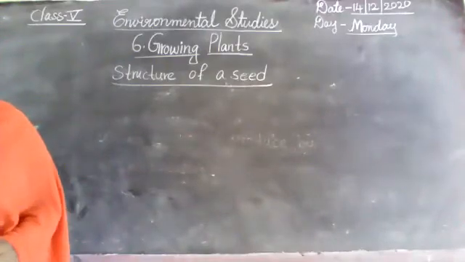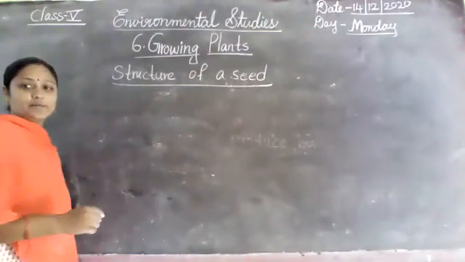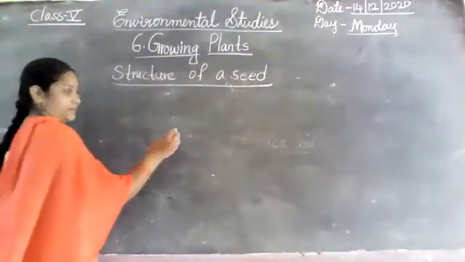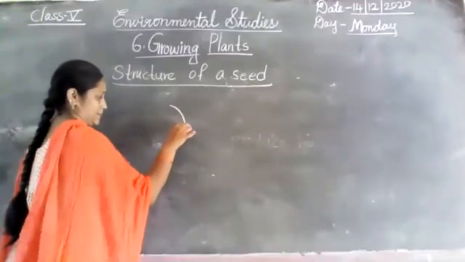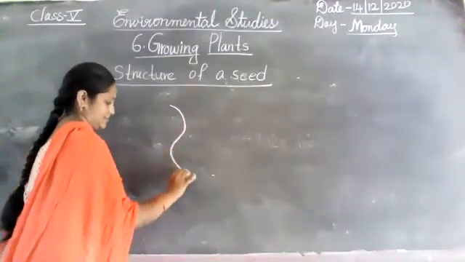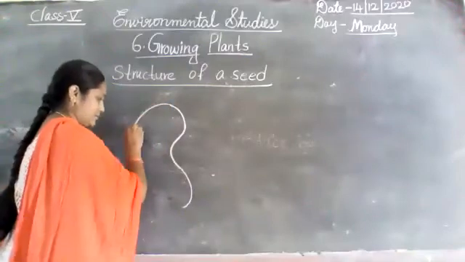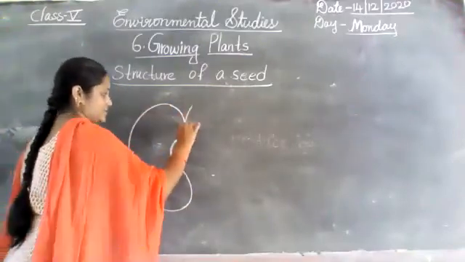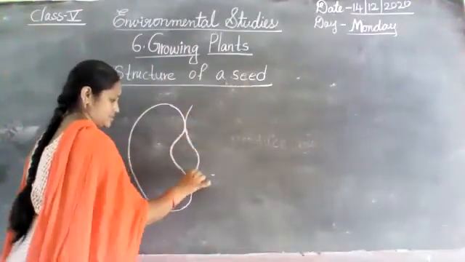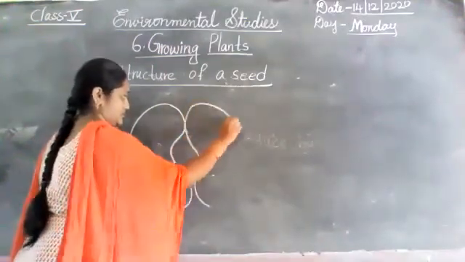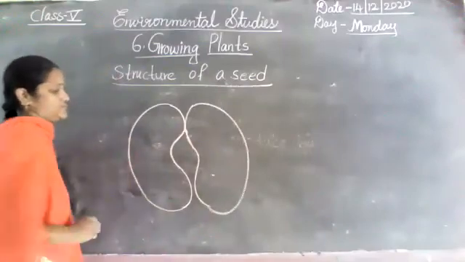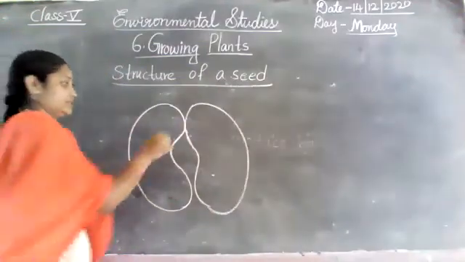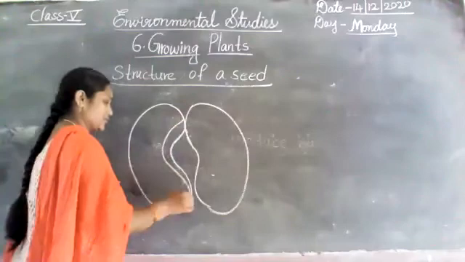Structure of a seed. So now here I am drawing a seed. For example, this is a seed. When I open this seed, it looks like this. I taught this also.